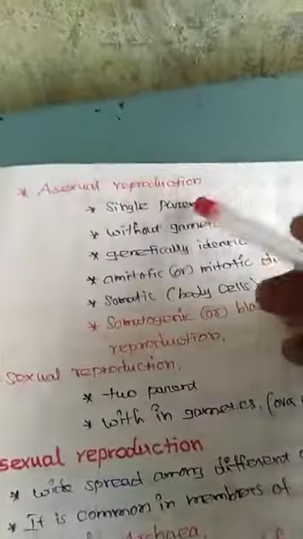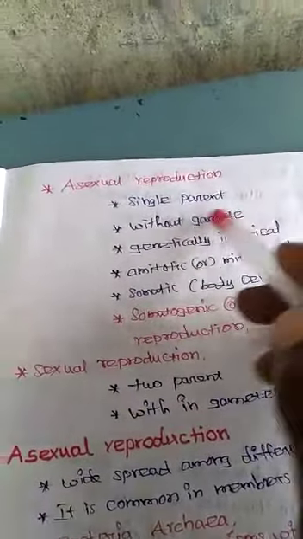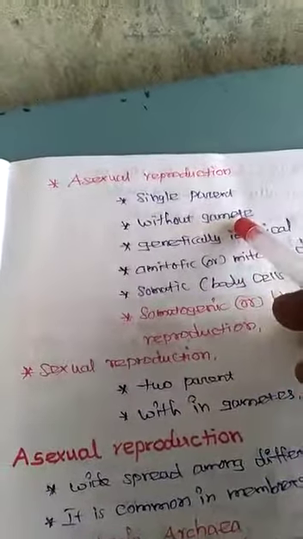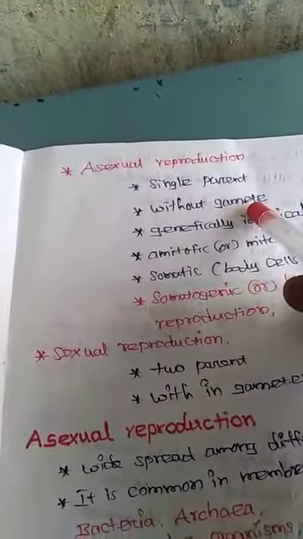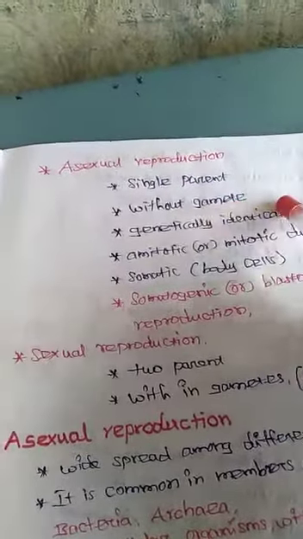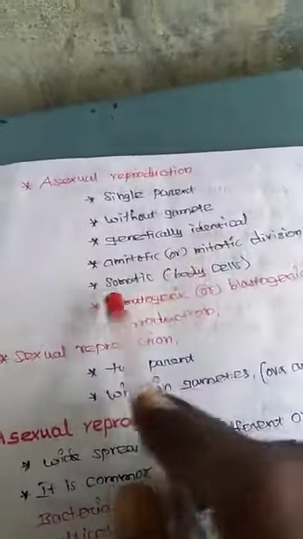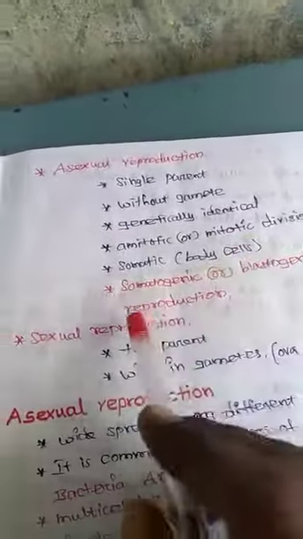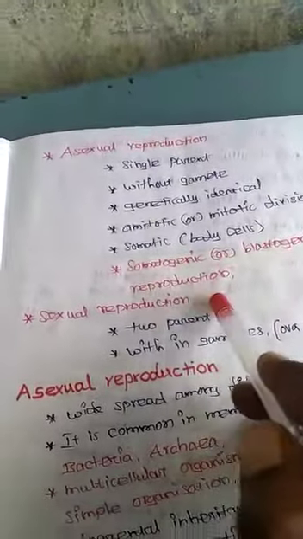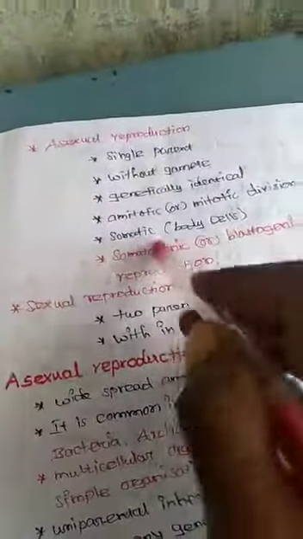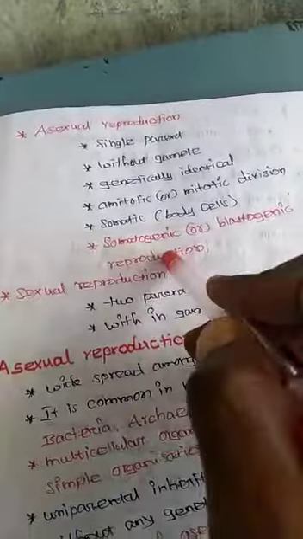Next, asexual reproduction. The general characters: single parent, without gametes, which are absent. Very important points: genetically identical offspring, amitotic and mitotic division, somatic body cells, somatogenic and blastogenic reproduction. Somatogenic refers to the many body cells.